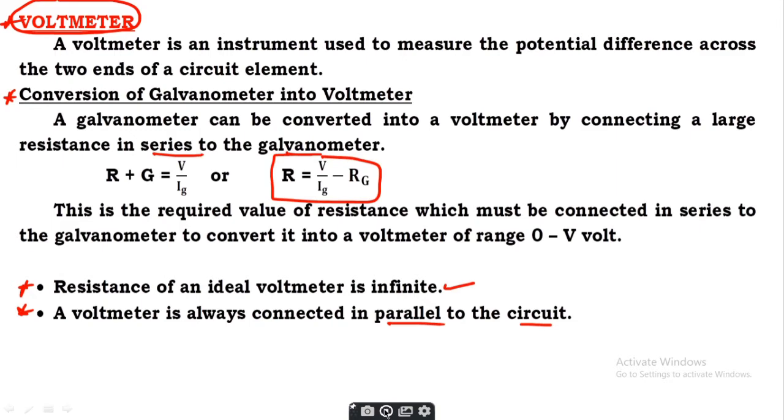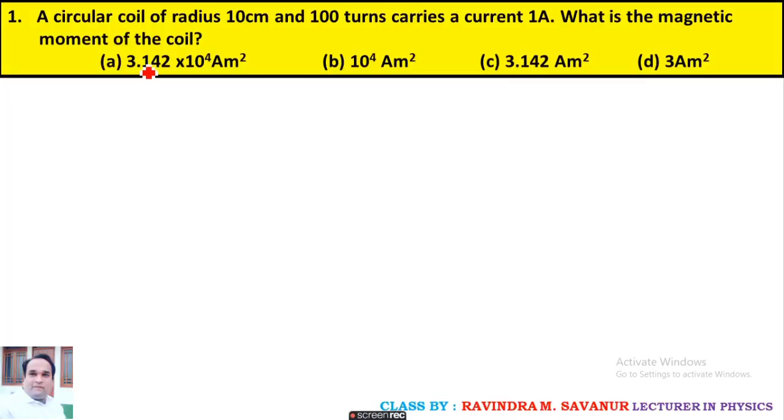And now we begin with the classwork questions on the chapter of moving charges and magnetism. The first question: a circular coil of radius 10 centimeter and having 100 turns carries a current of 1 ampere. Then what is the magnetic moment of the coil?